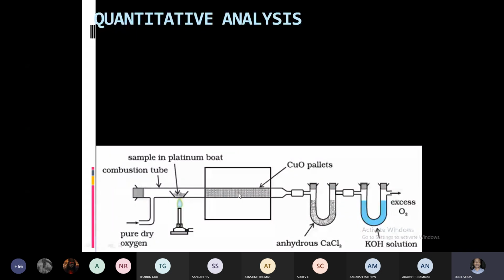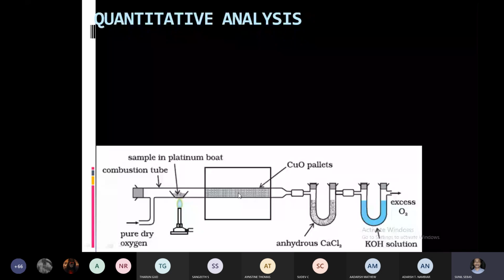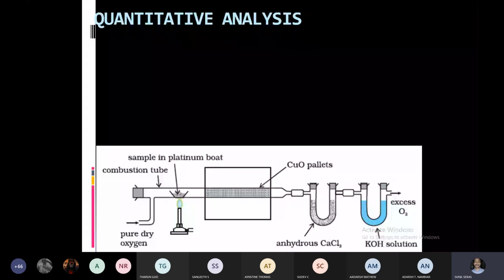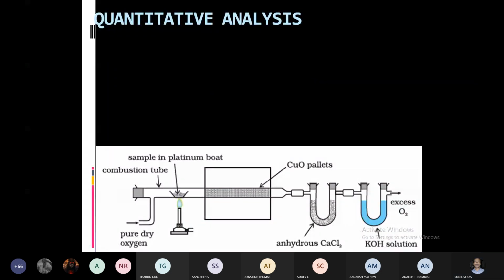Anhydrous calcium chloride will absorb H2O. Calcium chloride has high affinity for H2O, so it will absorb H2O completely. So the H2O produced will be absorbed in the first tube, and if you measure the weight of the tube, that will be the sum of the weight of the tube plus the H2O produced.